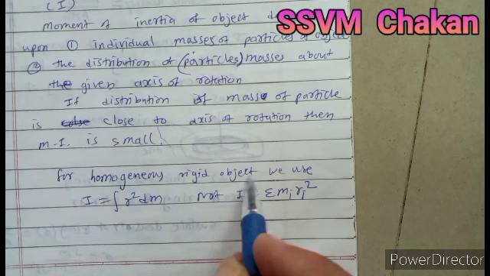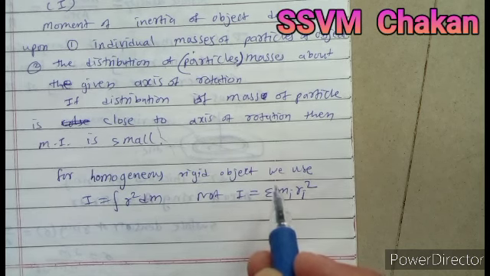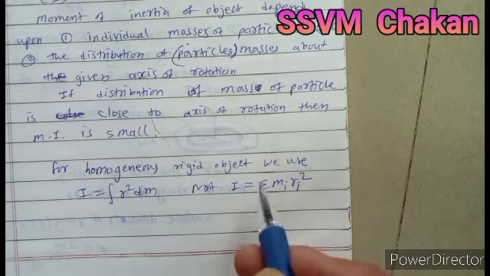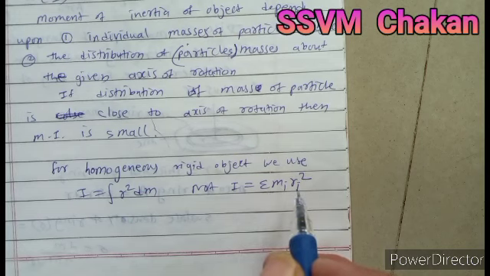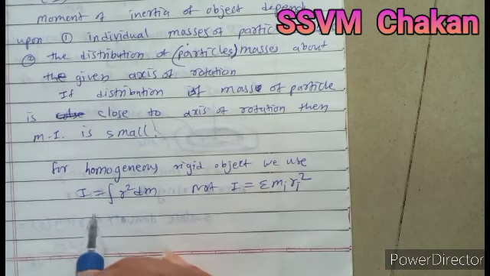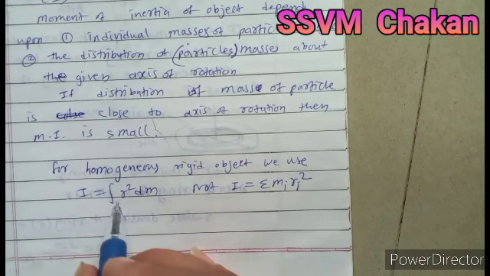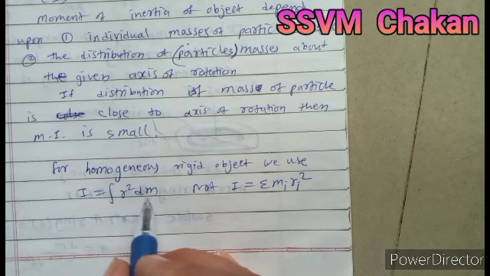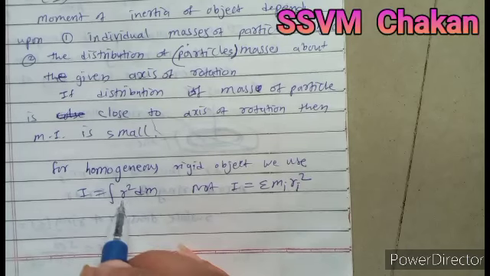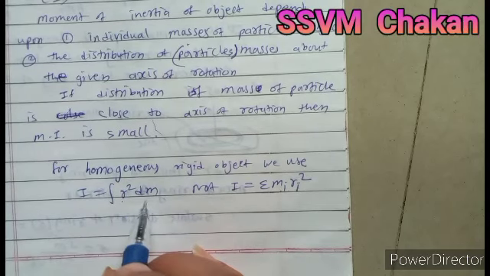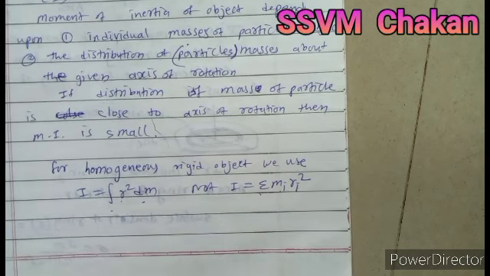For a homogeneous rigid body, that is, a body in which each particle has the same mass, we cannot write I is equal to summation m_i r_i square. Instead of that, we use another method of mathematics called the integration method. So I is equal to integration r square dm, which is similar to that. Here is r square, here is r square; here is a mass, here is also mass. So summation is equivalent to the integration also.